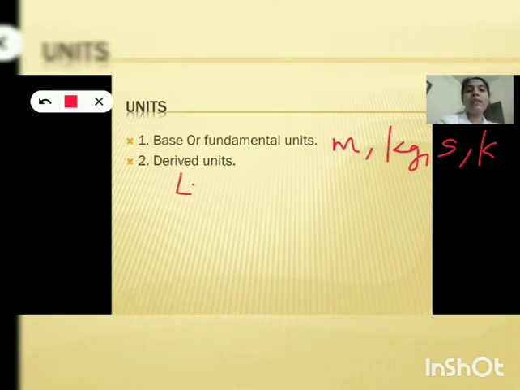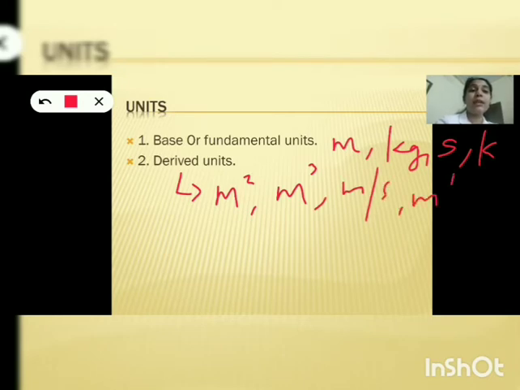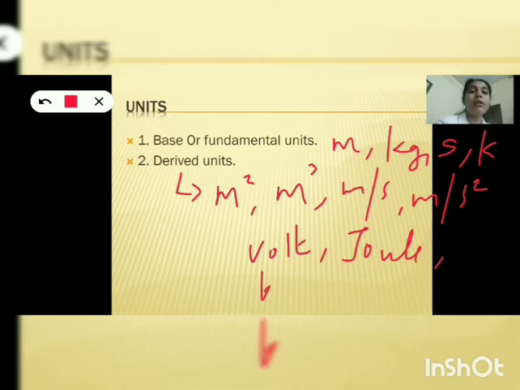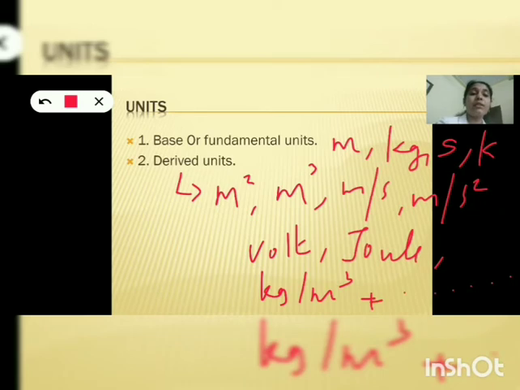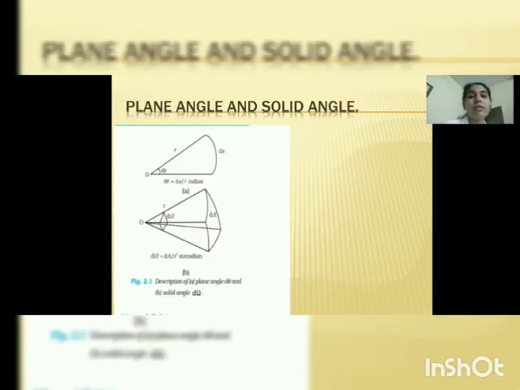And what will be the examples for derived units? Meter square, meter cube, meter per second, meter per second square, right? Then volt, then joule, then kilogram per meter cube. All are examples, etc. Infinite units are there. So all these are examples for derived units. Apart from all these units, there are two other units, which are known as the plane angle and solid angle.